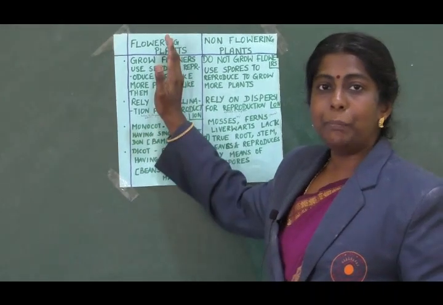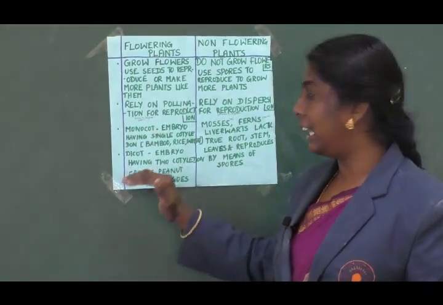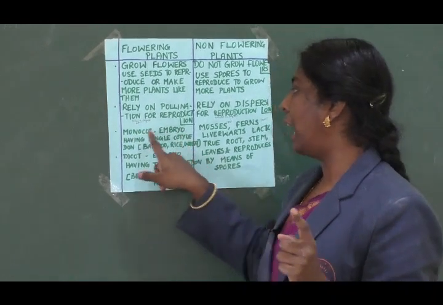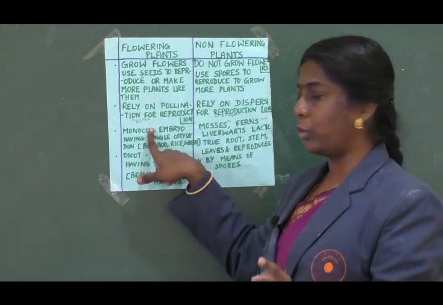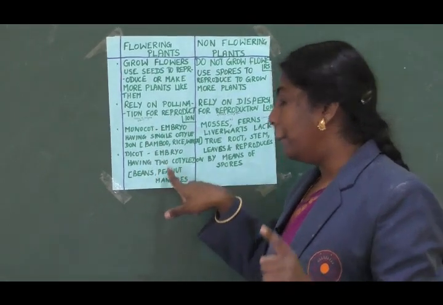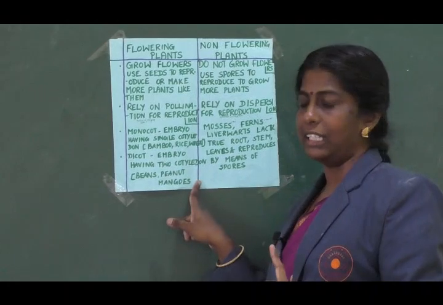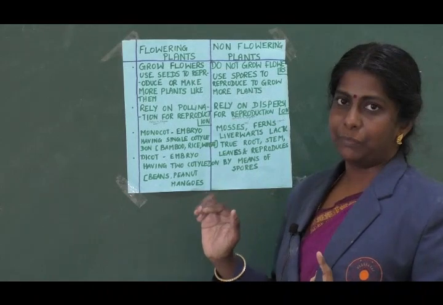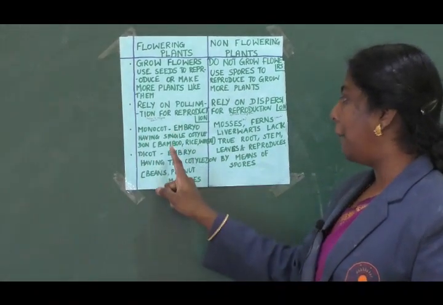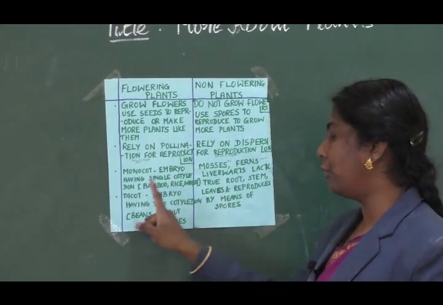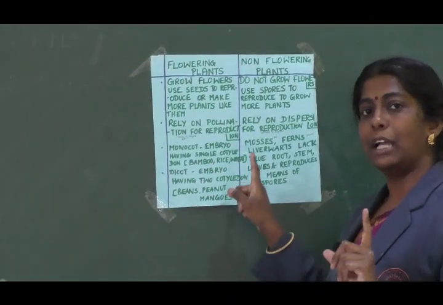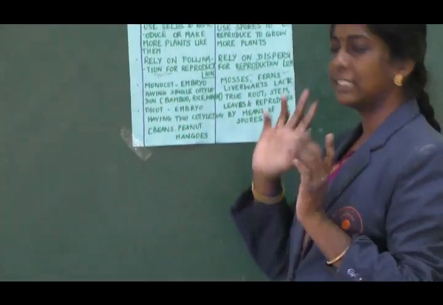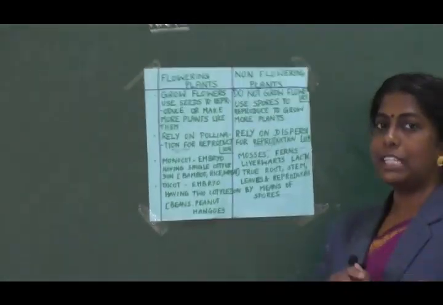And flowering plants are divided into monocot and dicot. What do you mean by monocot? An embryo with one cotyledon is said to be a monocot. And the next thing is dicot, an embryo which has two cotyledons. Both monocot and dicot come under flowering plants. For example, for monocot: bamboo, rice, wheat, and for dicot: beans, peanut, mangoes. An embryo with two cotyledons is a dicot. One single cotyledon is a monocot.